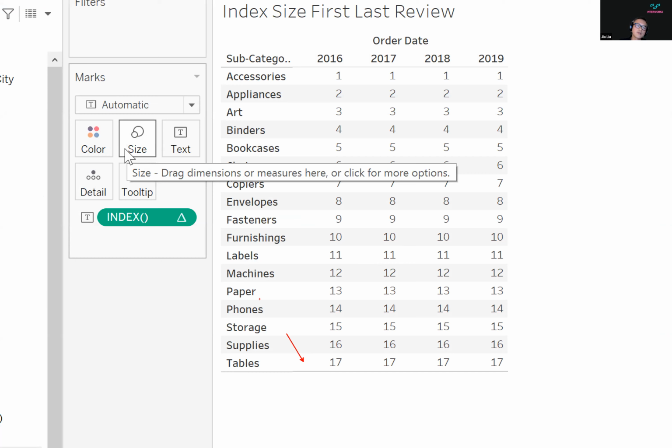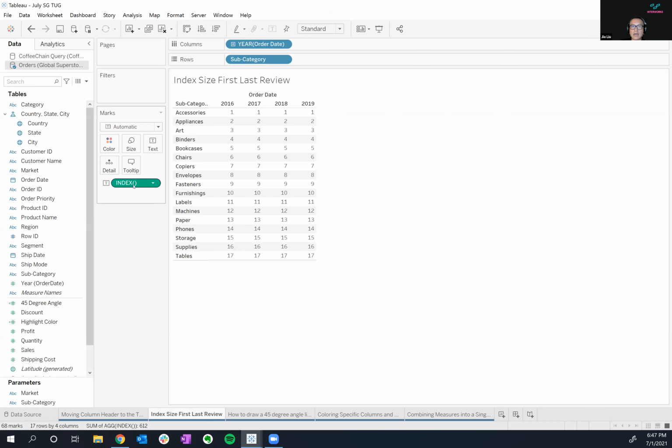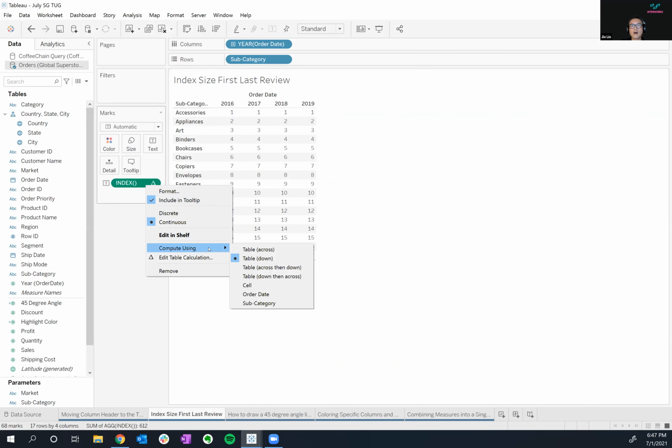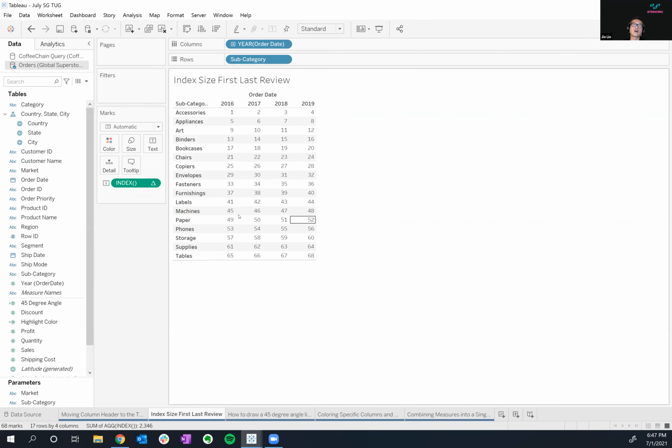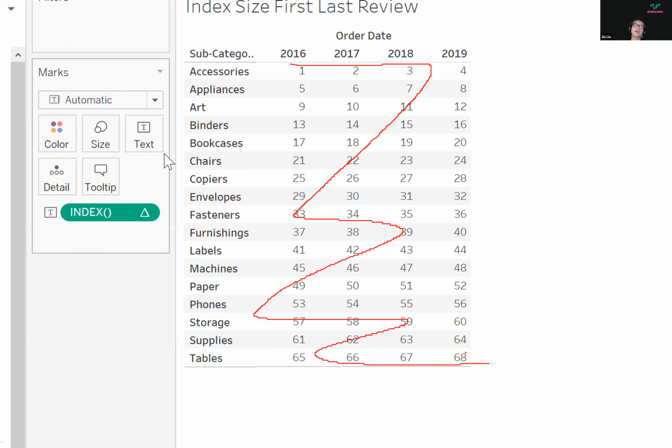But with my little special calculation that I'm going to use, I'm going to change this from table down to table across, then down, because then what it gives me is it counts across the entire table and it tells me, hey, you have 68 cells here. So you get an idea, right? That's what index does. It starts at 1 and it counts to the very end of this, right?